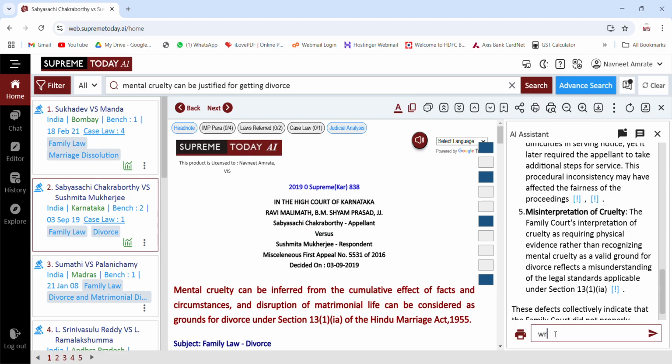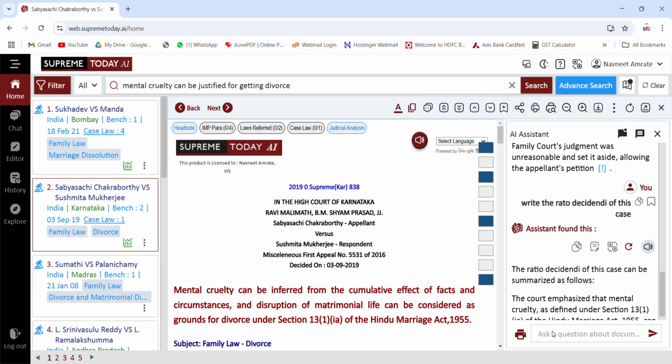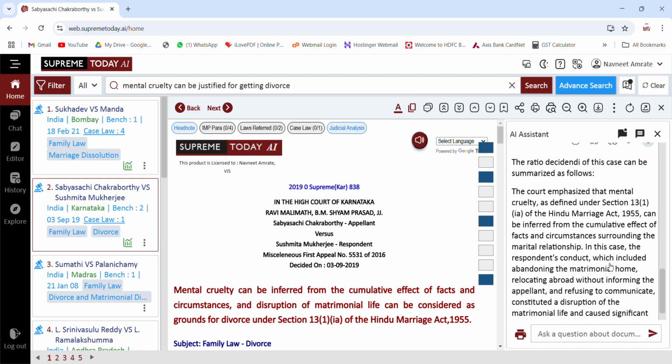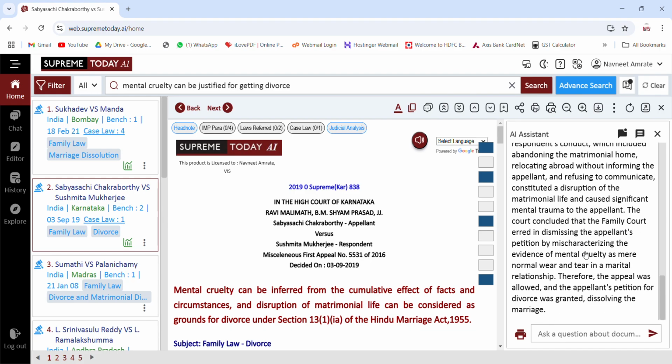Similarly, you can ask it to write the ratio decidendi of this case. So the moment you give this command, it will give us the entire ratio decidendi of this case. The court emphasized Section 3(1), mental cruelty. Therefore, the appeal was allowed and the petitioner's divorce was granted. Similarly, we can ask any other question.